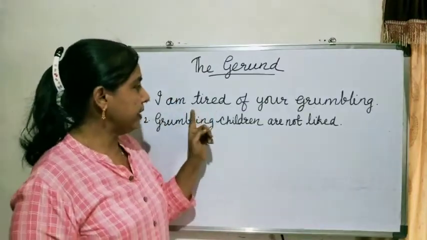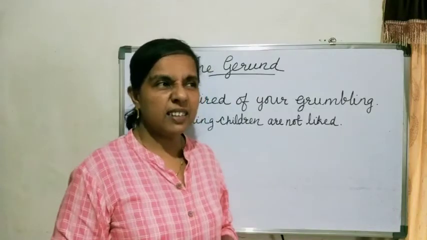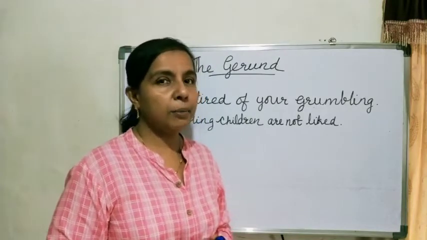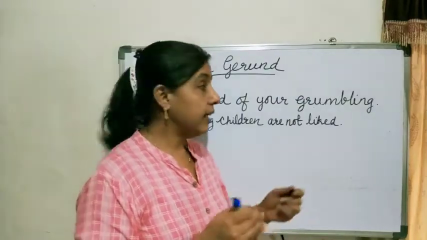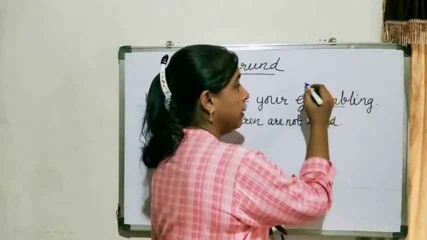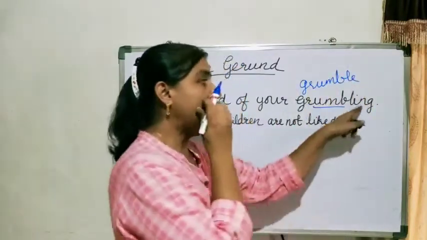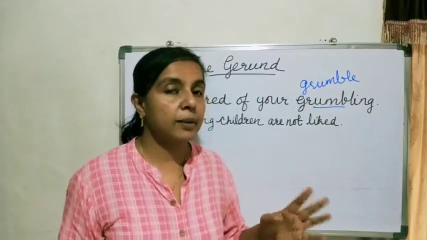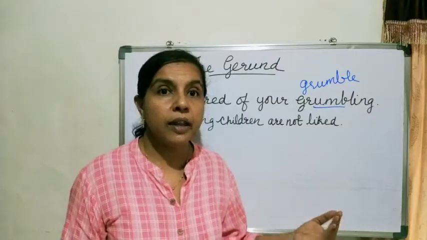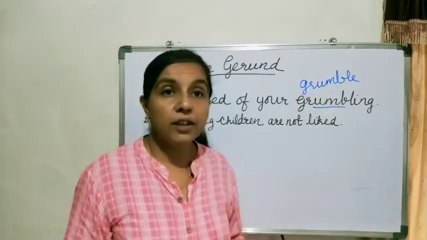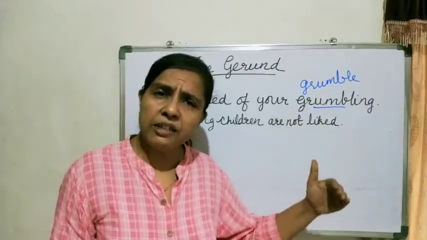Look at this sentence. I am tired of your grumbling. What is the meaning of grumbling? Yes, grumbling means complaining or murmuring. So, the word grumbling is formed by the verb grumble by adding ing. Yesterday we learned about participle. Present participle is the ing form of the verb and gerund is also the ing form of the verb. So how are they different from each other?